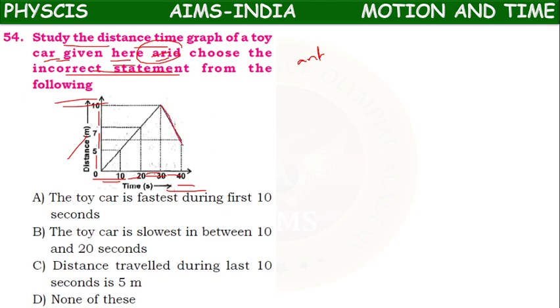From 10 meters it is coming back, 10 to 5, 10 to 7. The values they have not given here. This is 5, this is 7 actually. What they are telling? The distance traveled during the last 10 seconds.